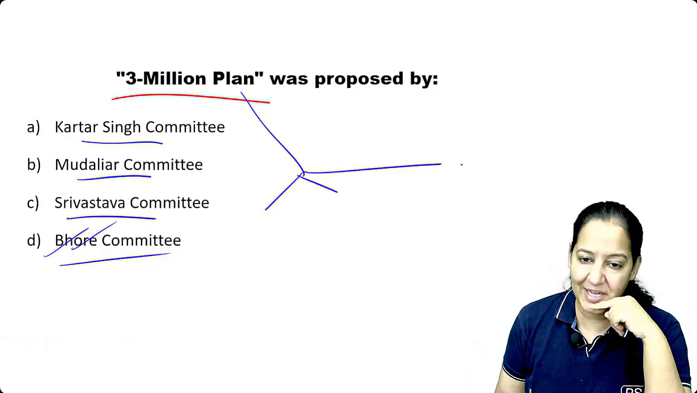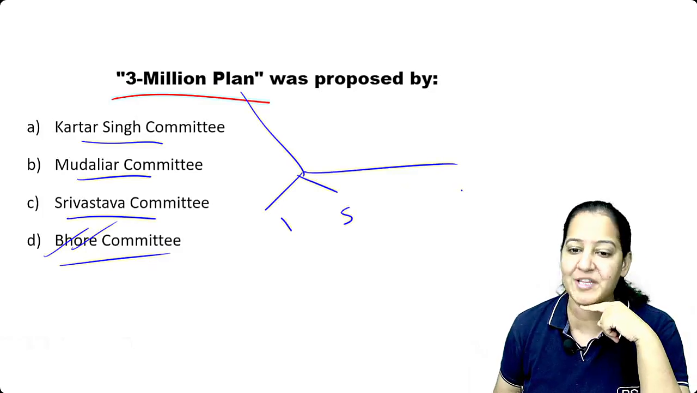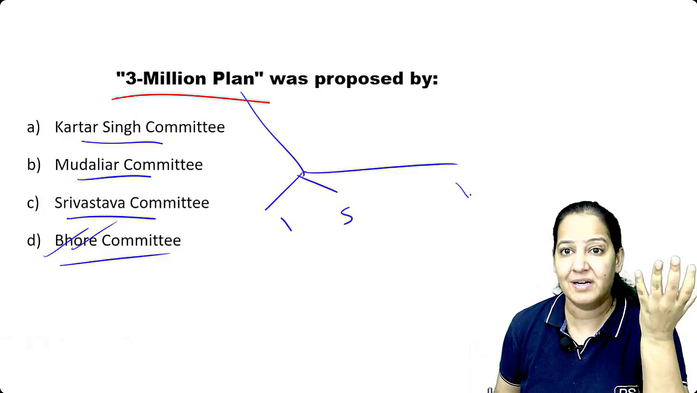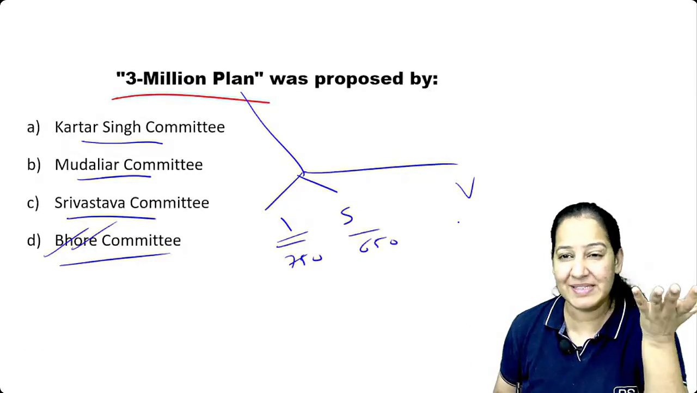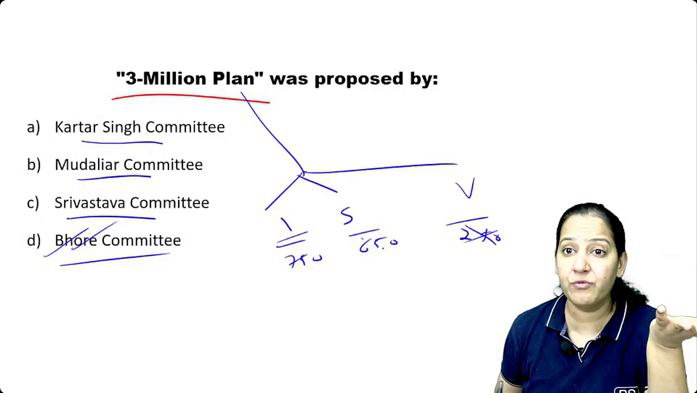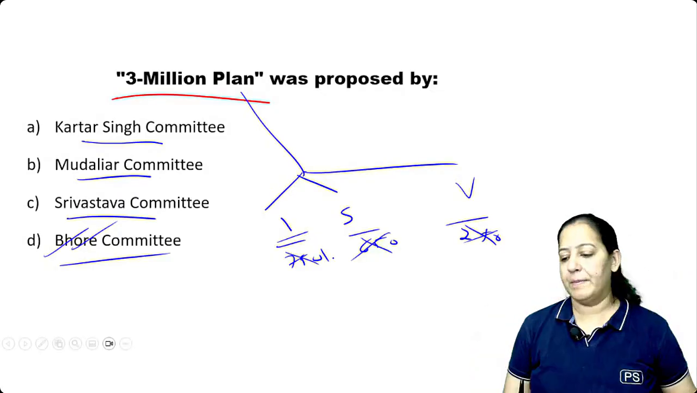He has said 3 types of hospitals to be created: the primary, the secondary, and the village hospitals. This is 750 bedded, this is something 650 bedded, I don't remember. This is 250 bedded. Don't learn how many bedded. It's a 3 million plan. That's it. Bhore committee. You all are right.